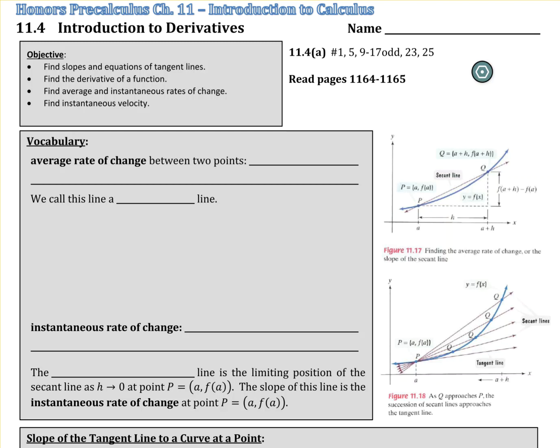I mean, some applications that you'll learn next year are harder, but you'll actually learn some tricks that make things a little bit easier next year. But the key is understanding what the derivative means, and that's what we're going to focus on in this section here: understanding what the derivative means.